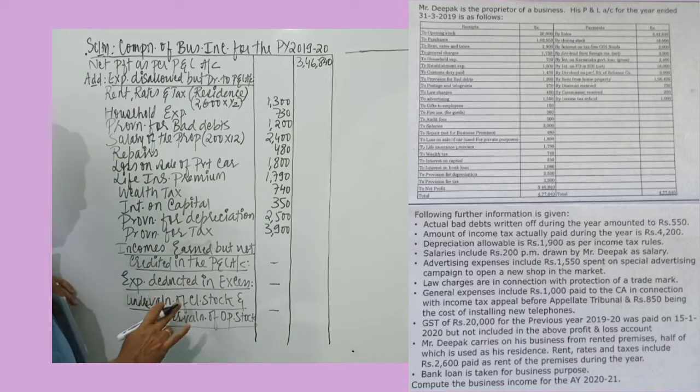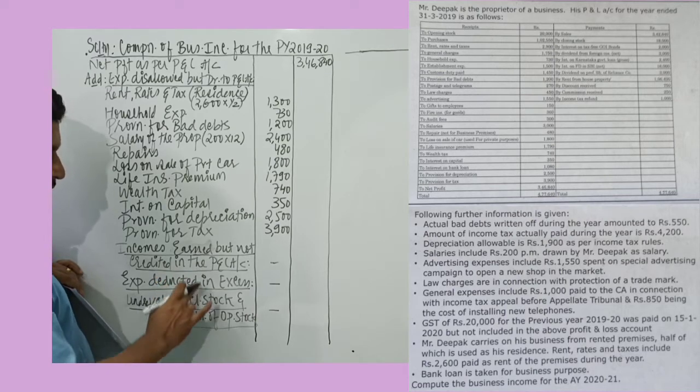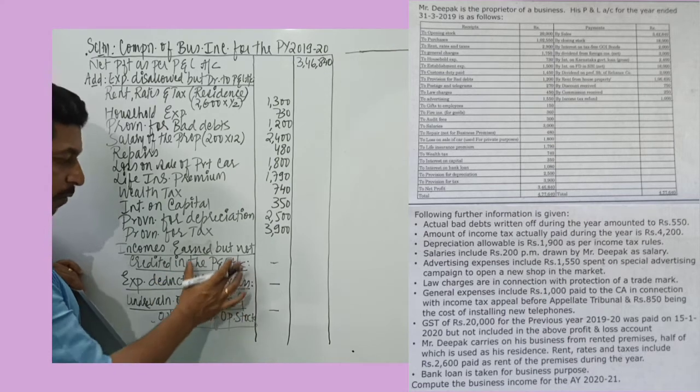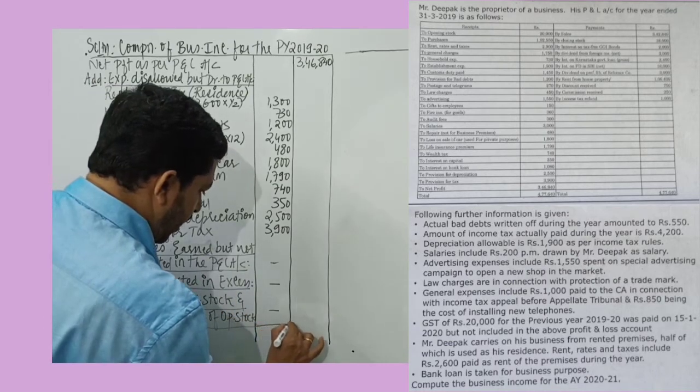Now point to note, if any items are there under this heading, you can record. If there are no items, as in this problem, you need not write these headings at all. So what I can do is, I can total this.